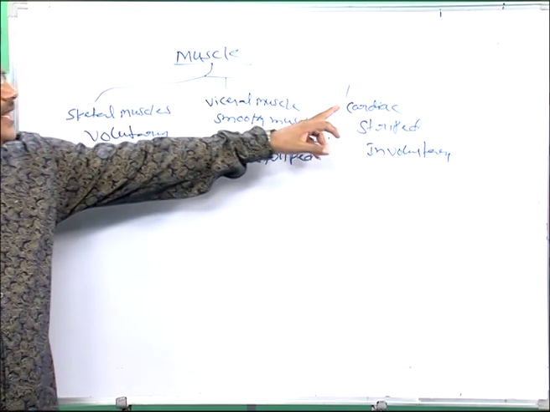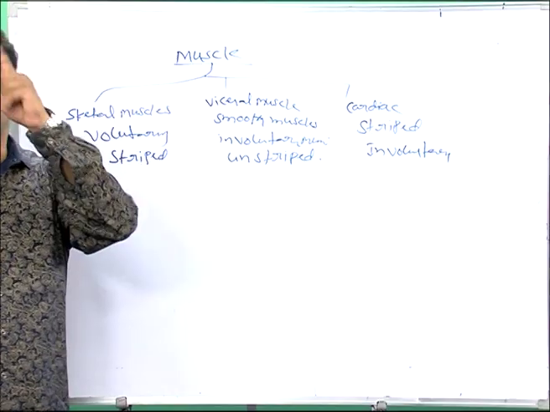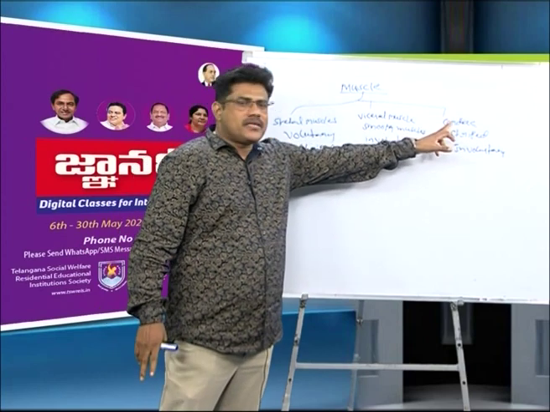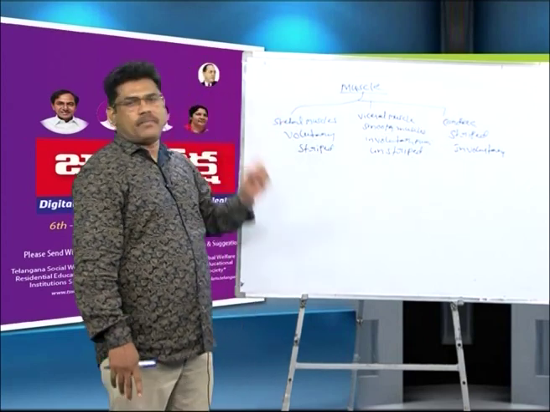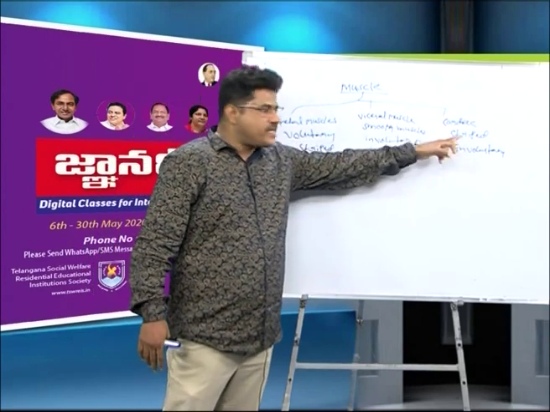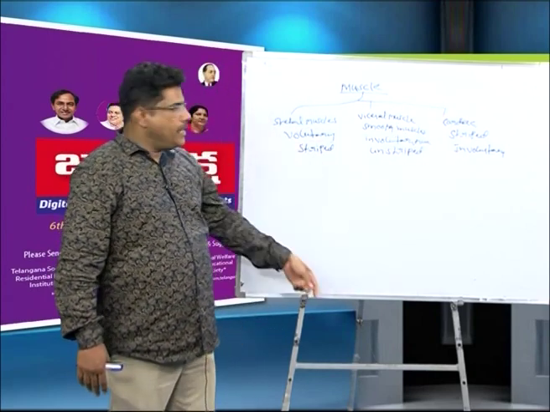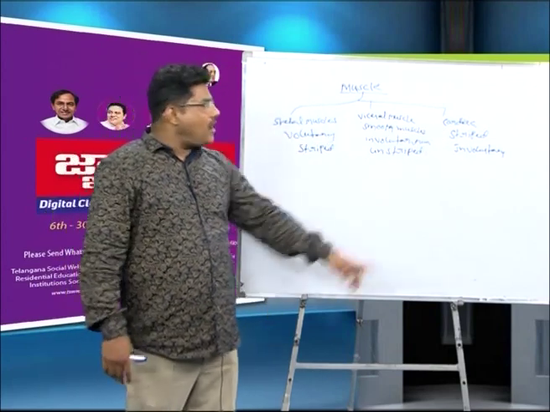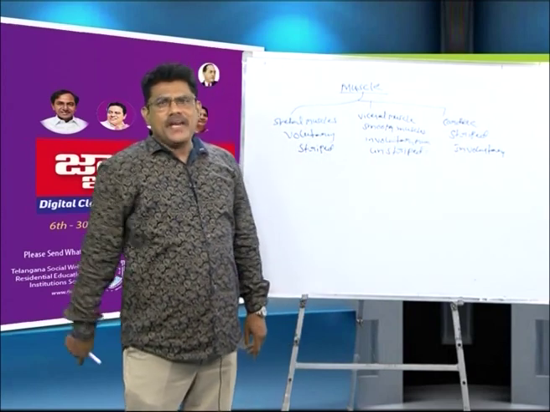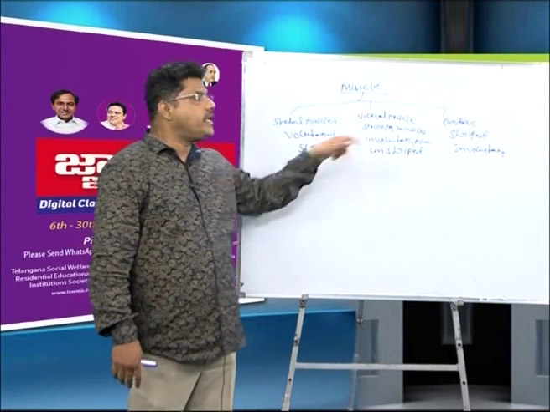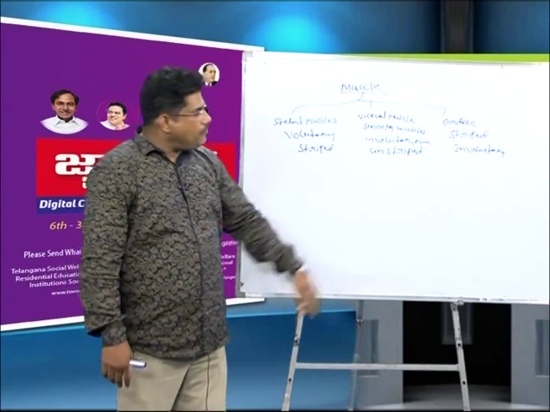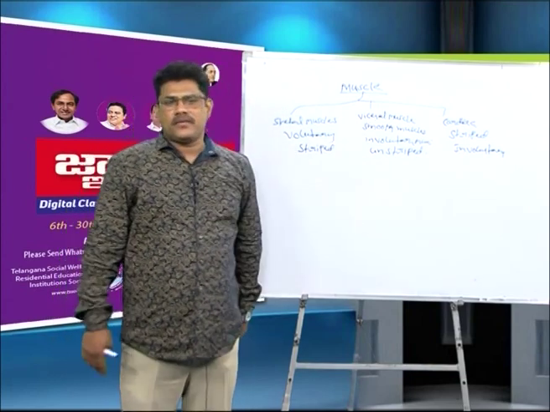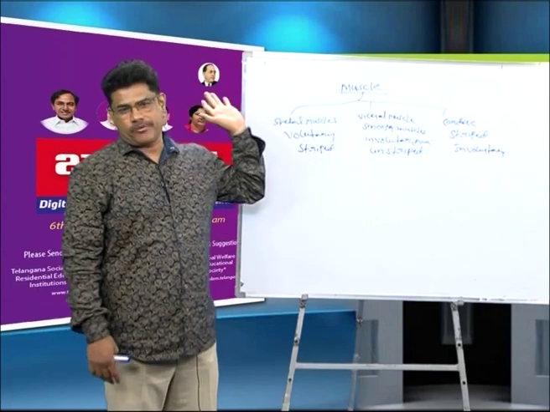You listen here. The cardiac muscles have two characters. The cardiac muscles are structurally similar to skeletal muscle, meaning cardiac muscle has stripes, and skeletal muscle has stripes. And cardiac muscle is involuntary, meaning cardiac muscles are functionally similar to the visceral muscles. That means cardiac muscle has two characters: functionally similar to the visceral muscles, structurally similar to the skeletal muscles.